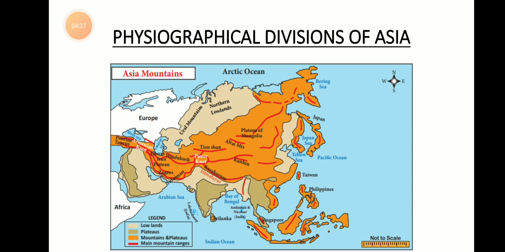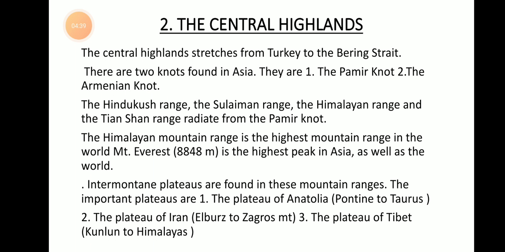Now let's move on to the next system of physiographical division in Asia, that is the central highlands. The name itself gives us information. Highlands, that is, they are high mountains. Moreover, the majority of Asia is highlands only.